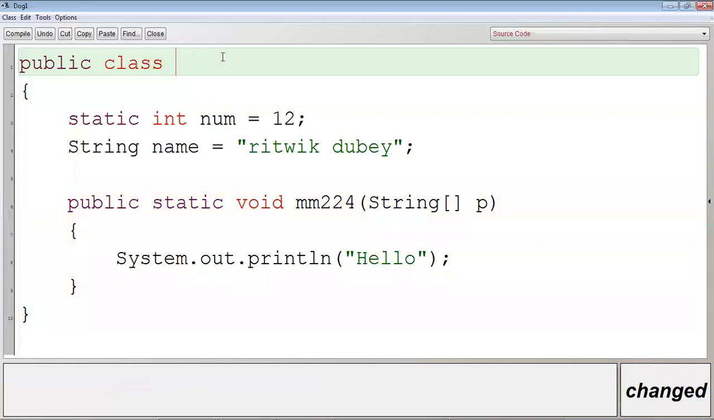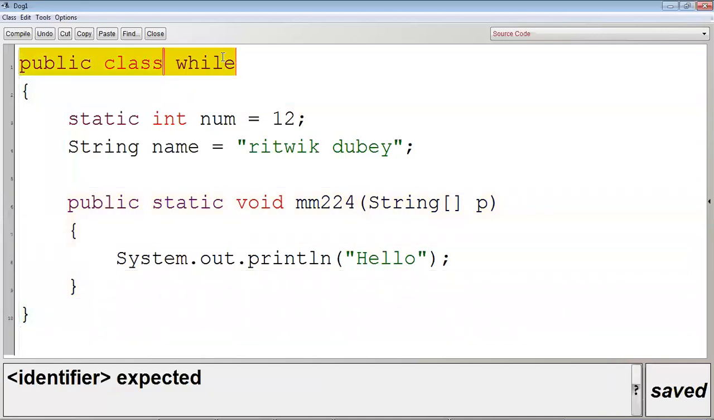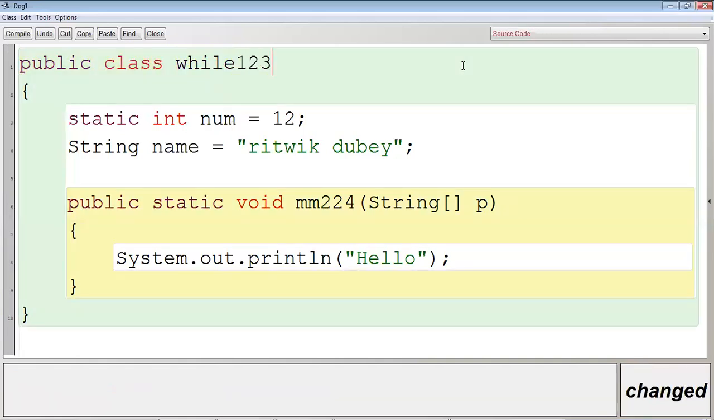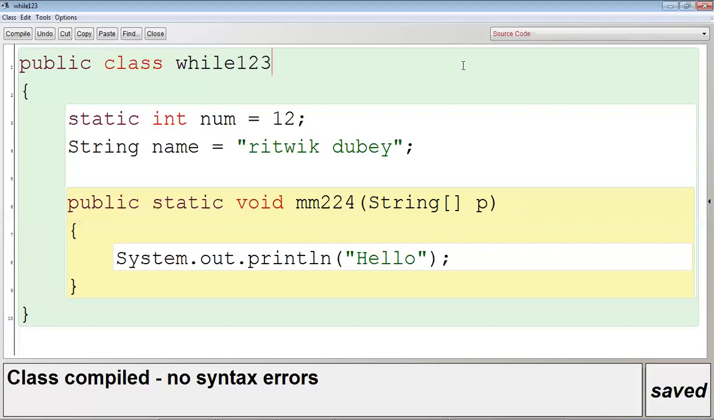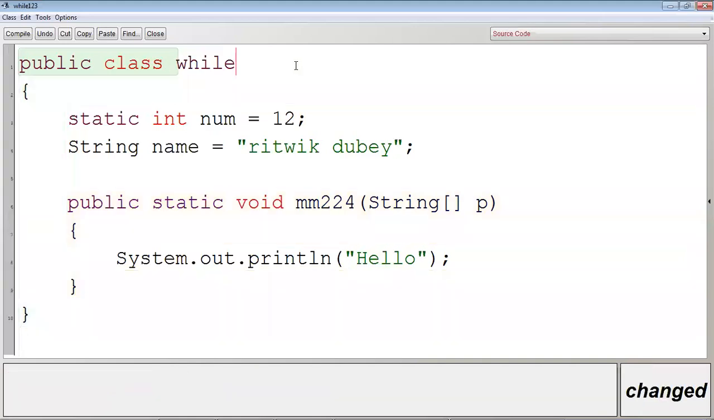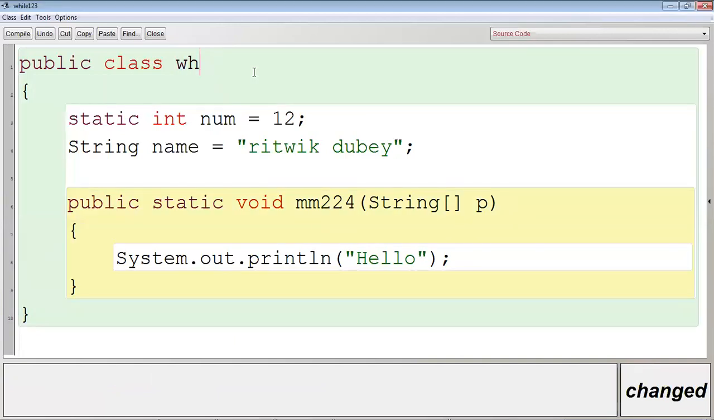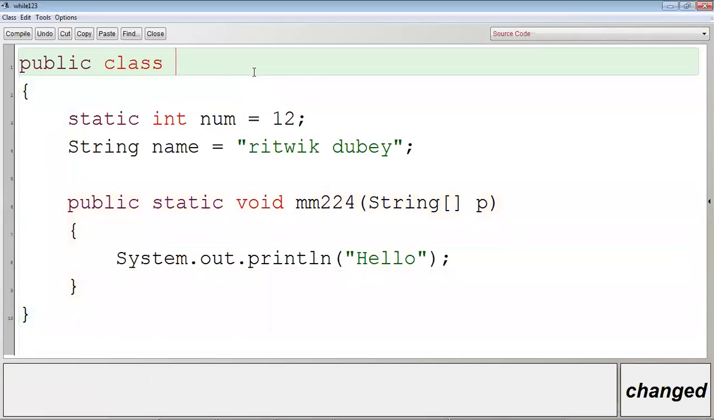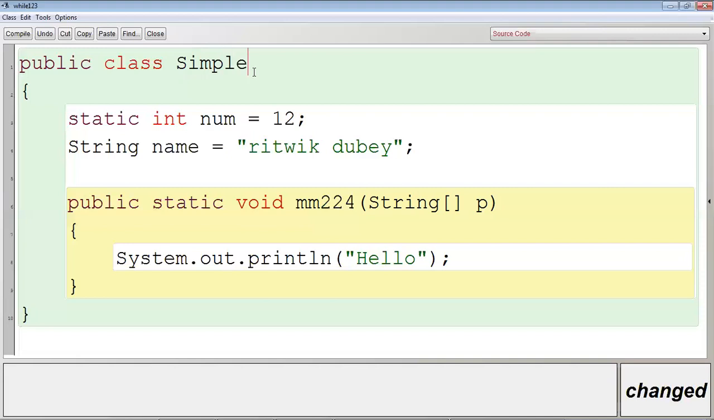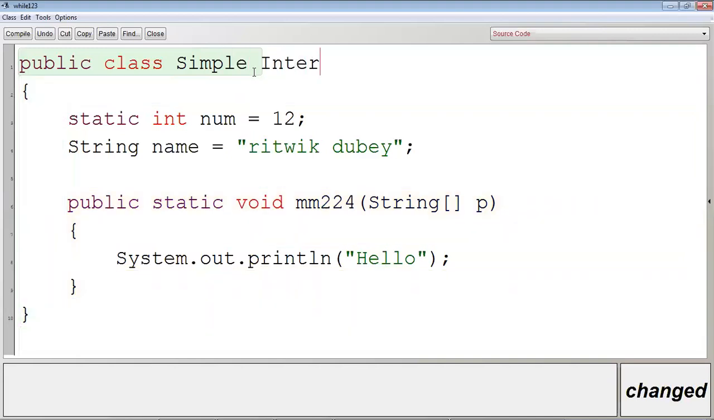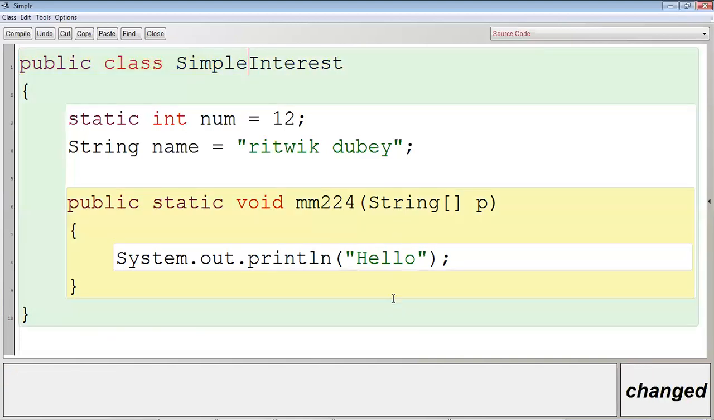Keyword नहीं होना चाहिए. Can I write while here? Control K, no. लेकिन while123 लिख सकते हैं क्या? Yes, we can write, क्योंकि while123 keyword नहीं है. लेकिन सिर्फ while लिखने से, while तो keyword था. So we cannot write this. अच्छा, space allowed है क्या? Simple interest, space दे दिया, Control K, error आया, इसलिए कहा जाता है space allowed नहीं.